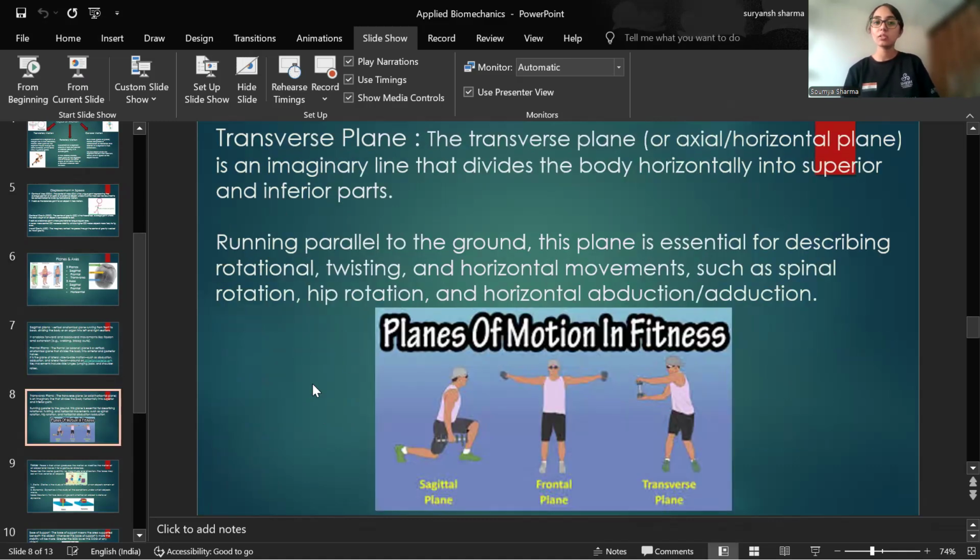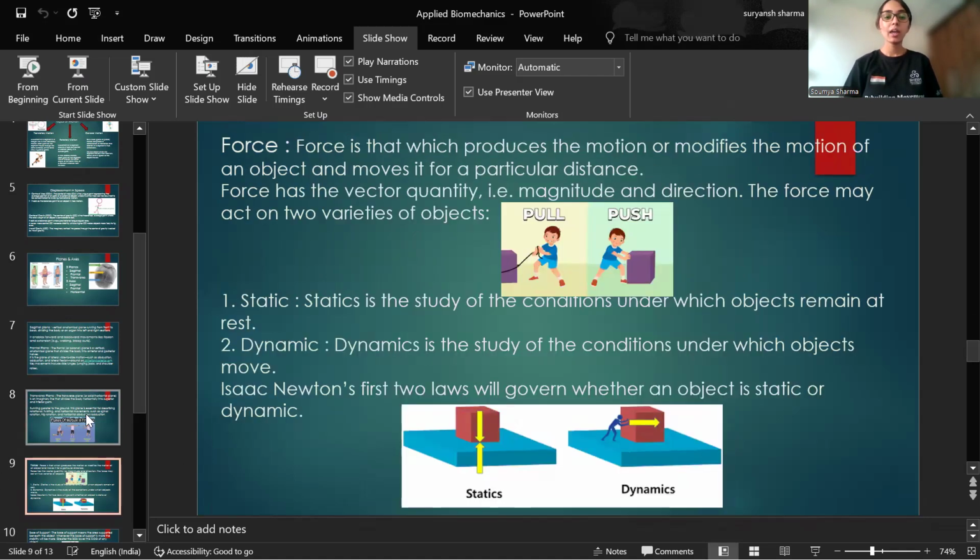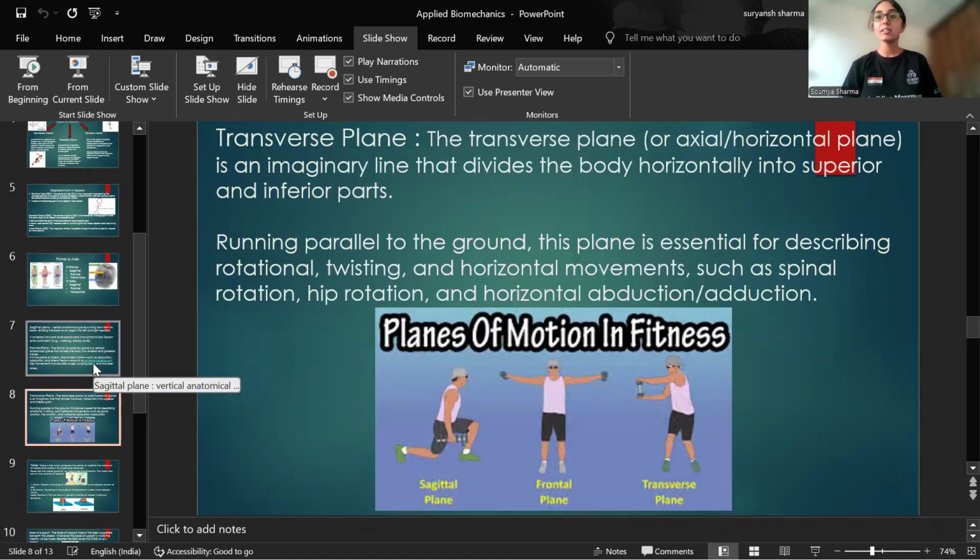And then comes the transverse plane. The transverse plane or the axial horizontal plane will be the imaginary line dividing the body horizontally into superior and inferior halves, superior and inferior parts. Running parallel to the ground, this plane is essential for describing rotational, twisting, horizontal movements such as spinal rotation, hip rotation, or horizontal abduction and adduction. So these were our three planes of motion, and these were our three axes in which our human movement occurs.